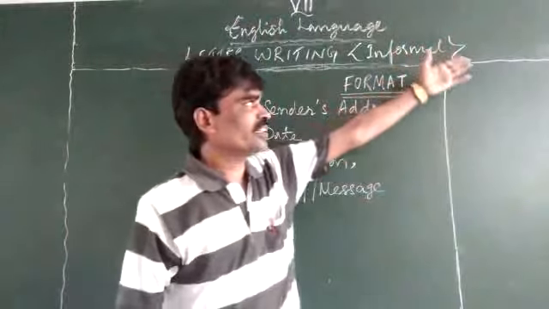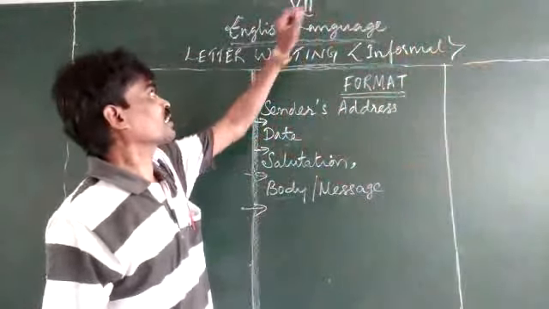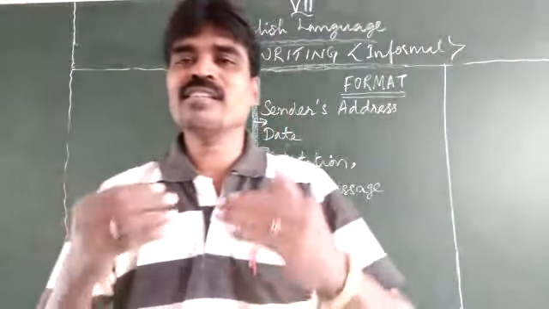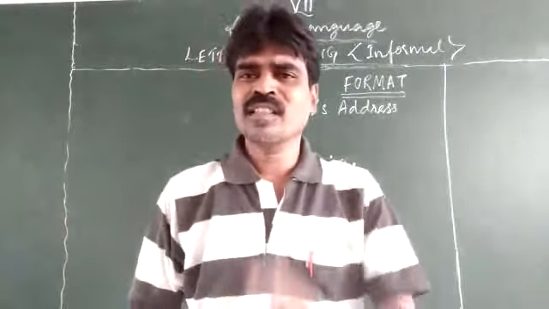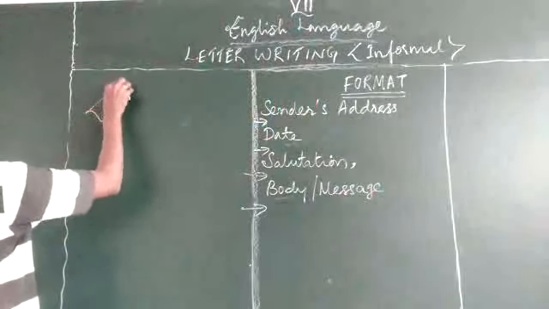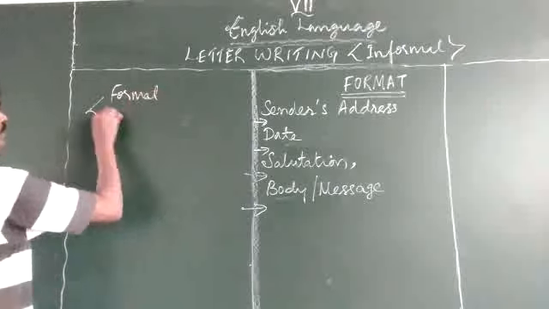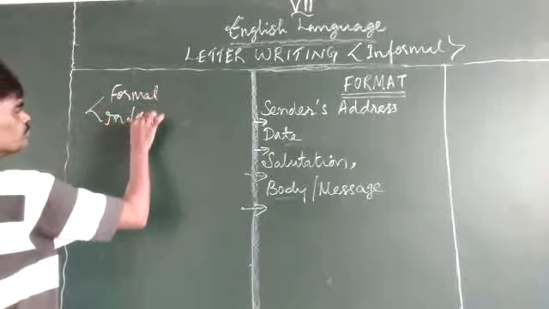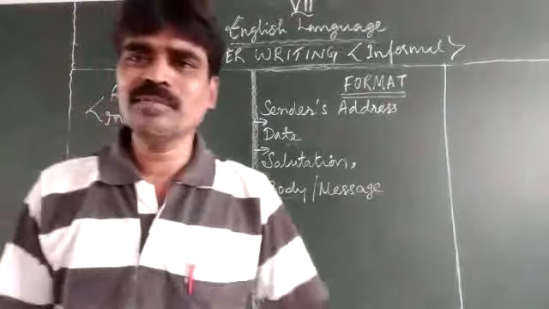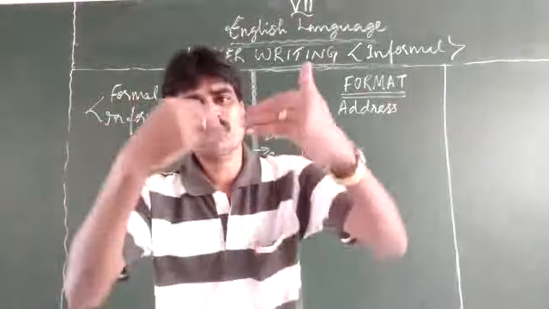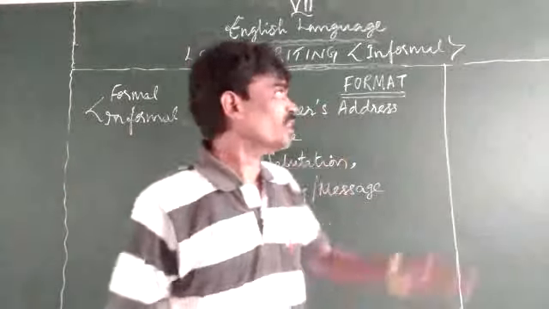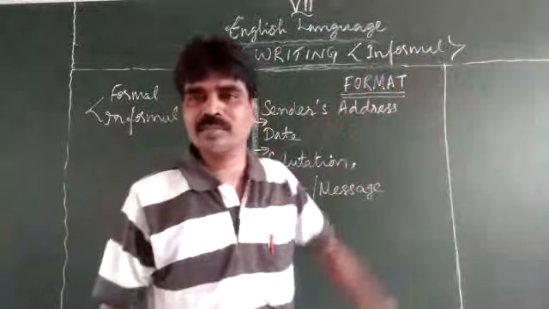Now we are at assignment 3, session 2 of class 7 English language. Letter writing is the topic for our discussion today. There are two kinds of letters: formal and informal. Whether it is formal or informal, each one has its own structure, the format. Today we will be learning how to write the informal letter.